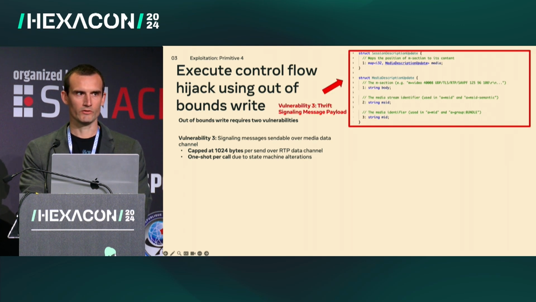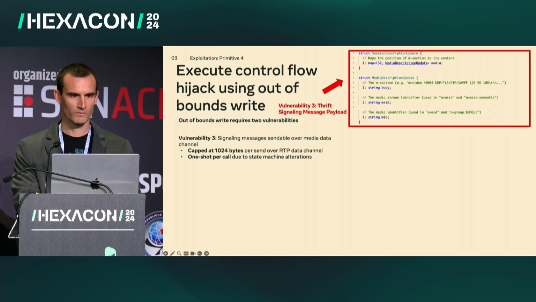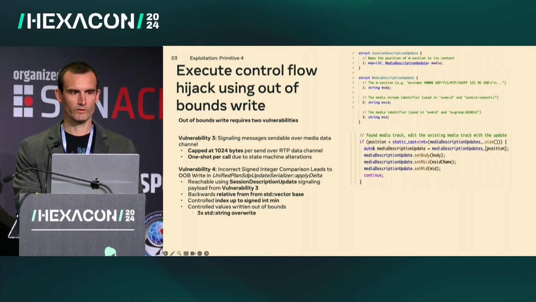So the Thrift signaling message payload that we're going to be using is this one that we've listed here, the session description update. This is a Thrift message, and it consists of a map of I32 Thrift types to media description update structures. The media description update structure has 3 strings in it.